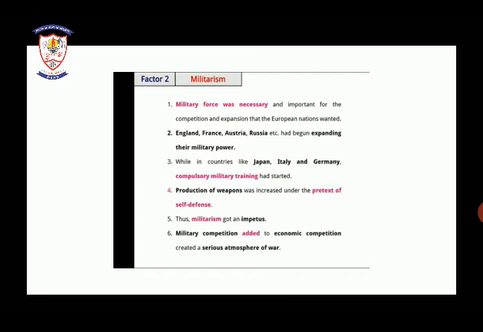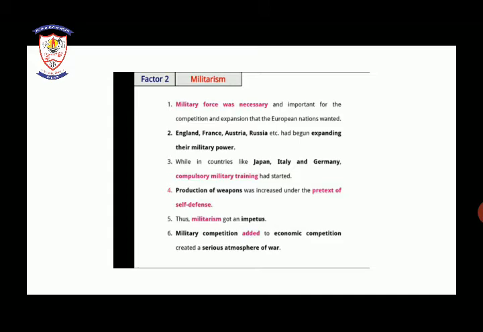Second is militarism. We will see what militarism is. As we know, military force is necessary and very important for war. Military force was necessary and important for the competition and expansion that the European nations wanted.